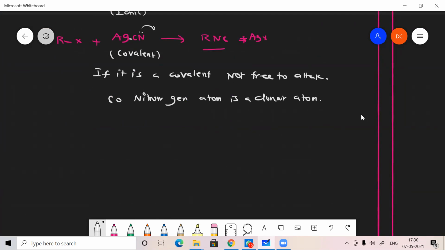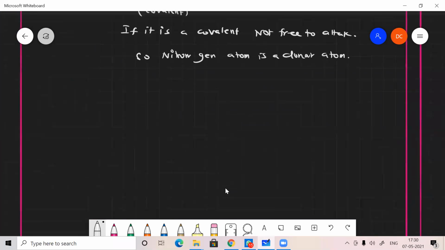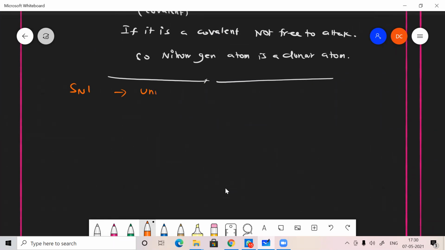Okay. And the next one is a very, very important thing, the SN1 reaction, nucleophilic substitution reaction. So here the first category is the SN1 reaction. SN1 is nothing but a unimolecular nucleophilic substitution reaction. Here 1 stands for unimolecular, N stands for nucleophilic, and S stands for substitution reaction.